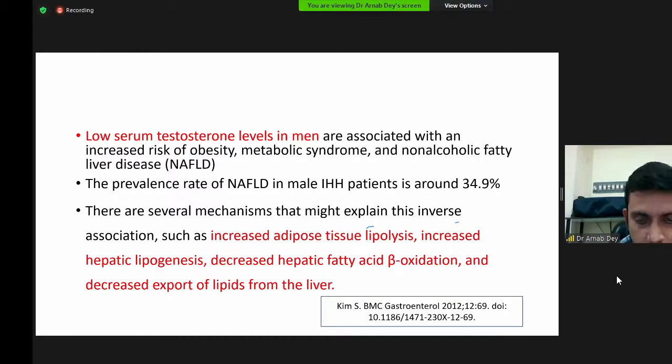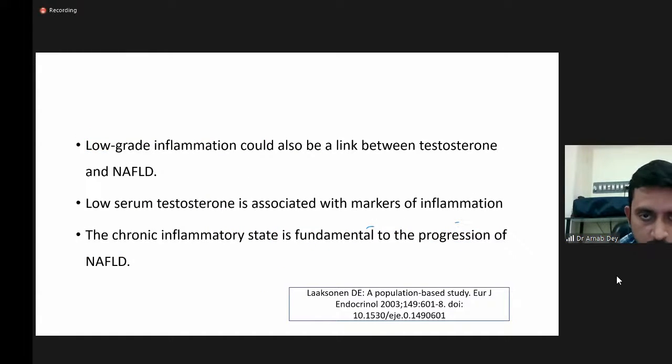It was reported in a study by Kim et al. in 2012. Low-grade inflammation could also be a link between testosterone and NAFLD. Low serum testosterone is associated with markers of inflammation, and it is a known fact that the chronic inflammatory state is fundamental to the progress of NAFLD.